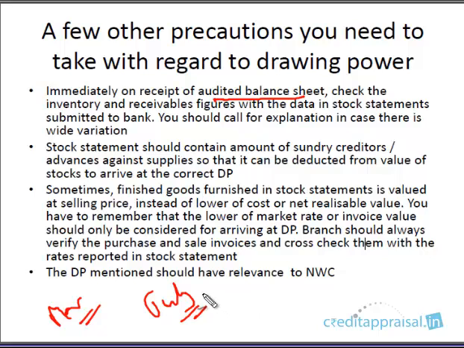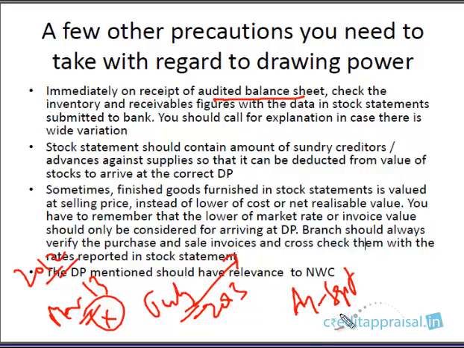So you renewed or enhanced the limit based on the last year's audited balance sheet. Say this is 2013, so based on the 2012 audited balance sheet you have renewed because the 2013 audit is not yet ready. Maybe you might have taken some provisional financials, tentative figures as on March 13, but these are unaudited. Based on this, you sanction the limit. Somewhere around August, September, when you actually get the audited balance sheet, you have to call for this March 13 balance sheet, right?